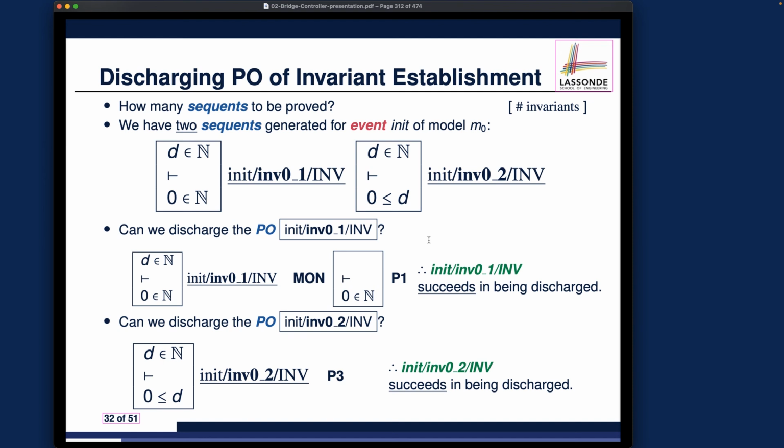That's what I want to say about the invariant establishment proof obligation and the generation process. It's a pretty small topic, but I think it's very important because there are so many minor details you have to watch out for. Think of this more as a reiteration of the process that we spoke about last week. And we're going to apply the same formal process for the next proof obligation, which is called deadlock freedom.